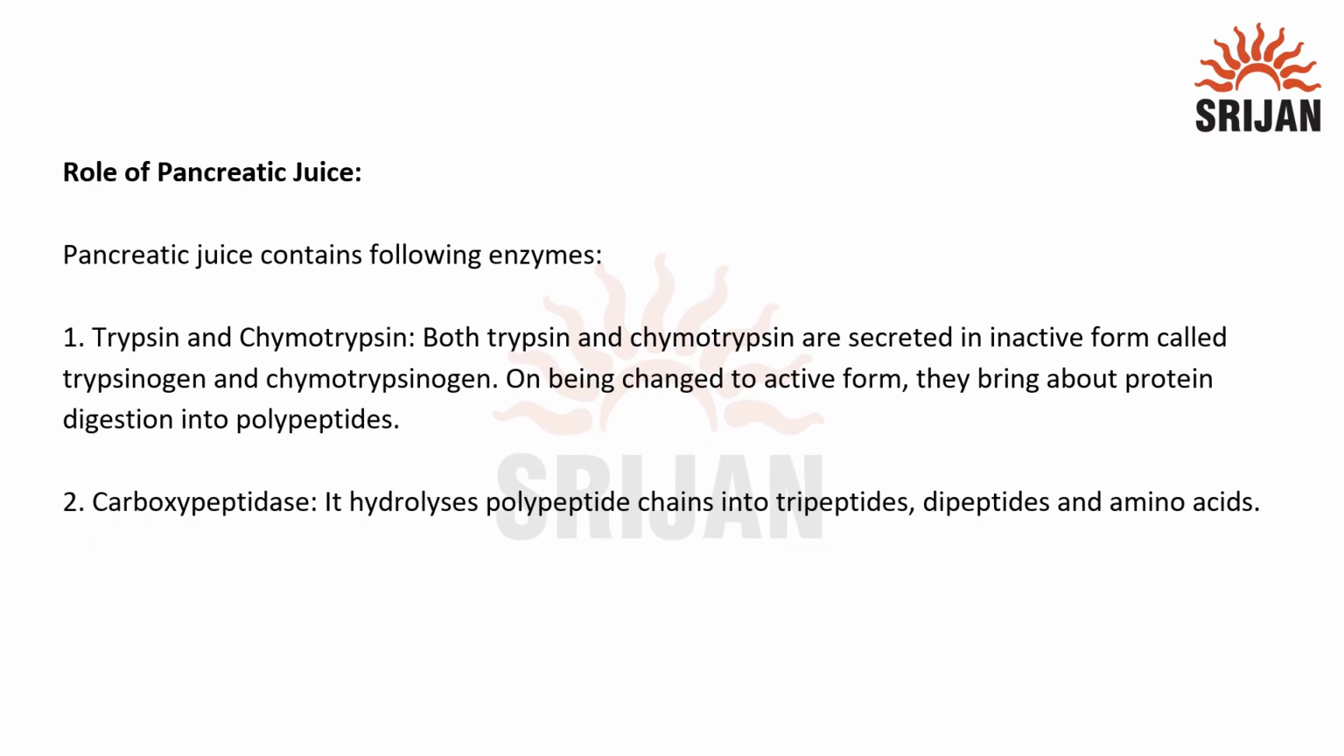Now let's understand the role of pancreatic juice. Pancreatic juice contains following enzymes. First is trypsin and chymotrypsin. Both trypsin and chymotrypsin are secreted in an inactive form called trypsinogen and chymotrypsinogen. On being changed to active form, they bring about protein digestion into polypeptides.